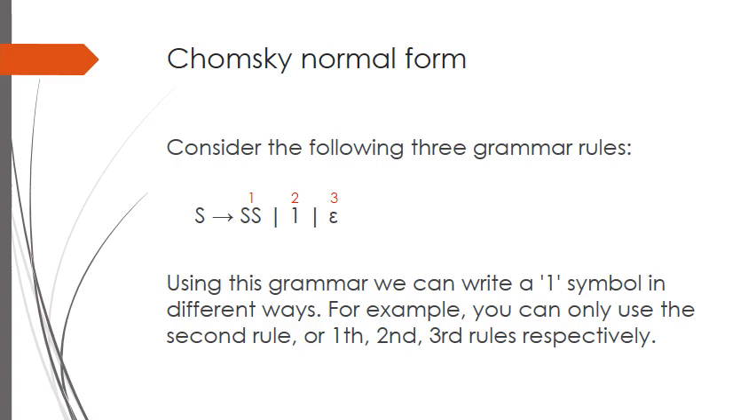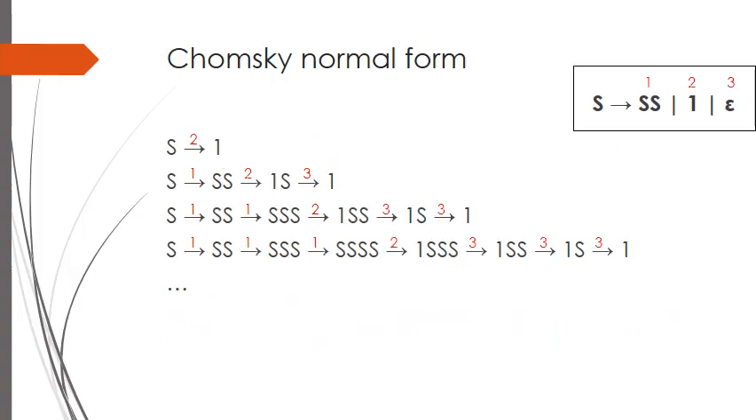S goes to SS or symbol 1 or epsilon. Using this grammar we can write a 1 symbol in different ways. For example, we can only use the second rule. But it's not the only way. We can choose to use the first, second and third rules, respectively. Let's take a look at this. The ways to generate the single symbol word, 1, using which grammatical rules sequentially are shown below.